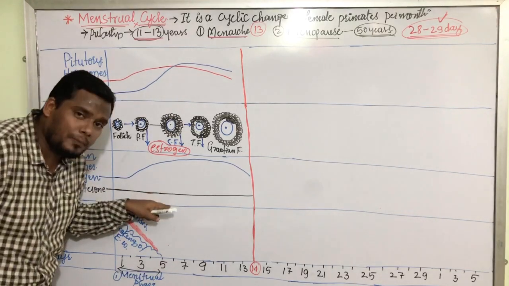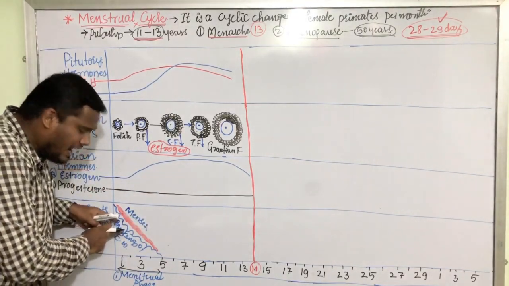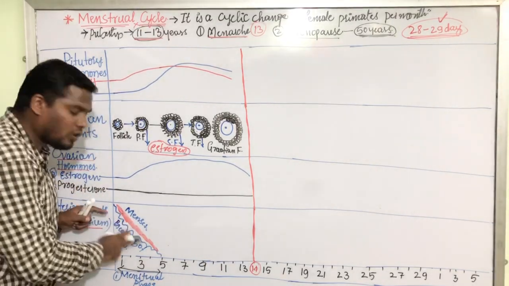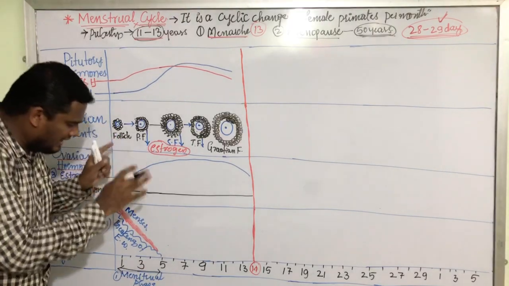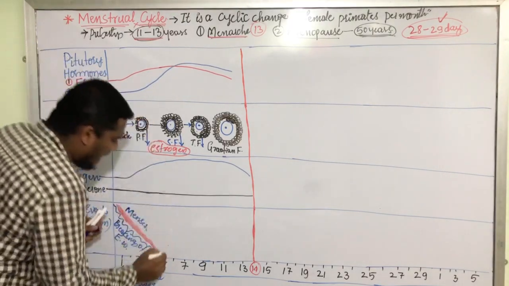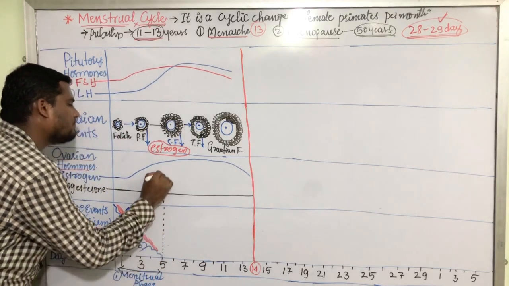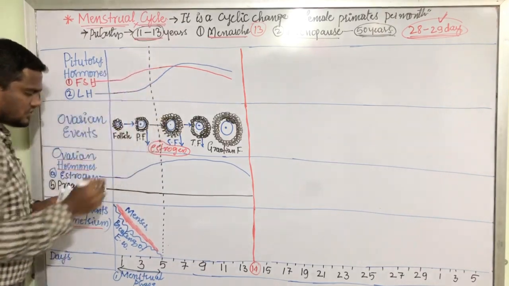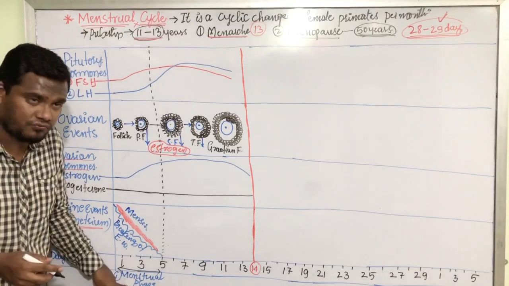Due to this low level of progesterone only, there is a breaking of endometrium, and due to this breaking, there is a blood release here. There is a menstrual flow here. Now, I hope this much is clear. Up to this, day 5, it is the first phase, that is menstrual phase or destructive phase.